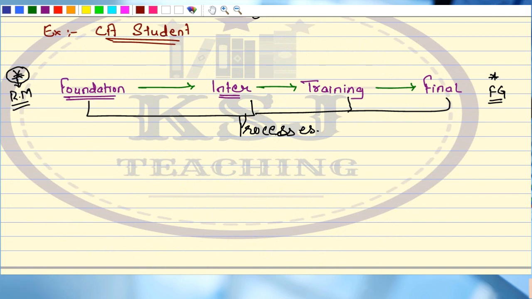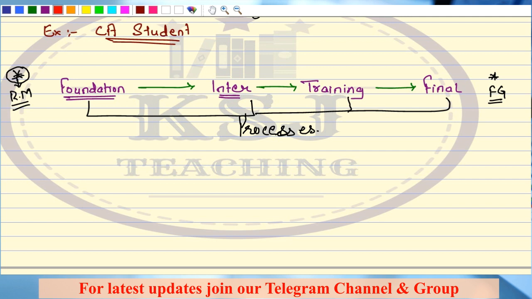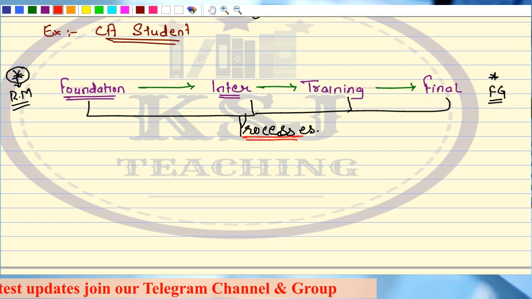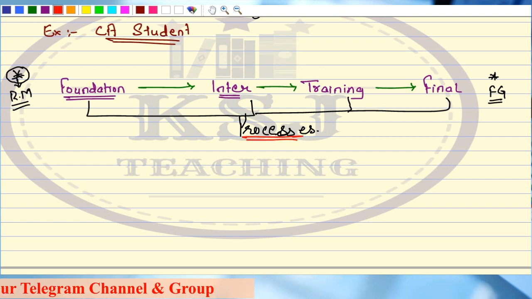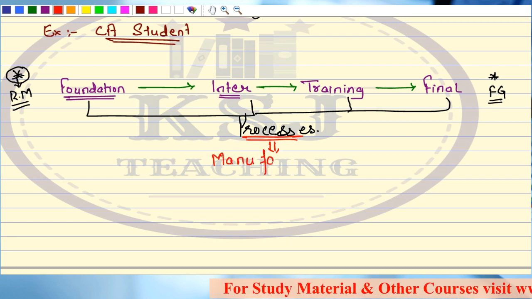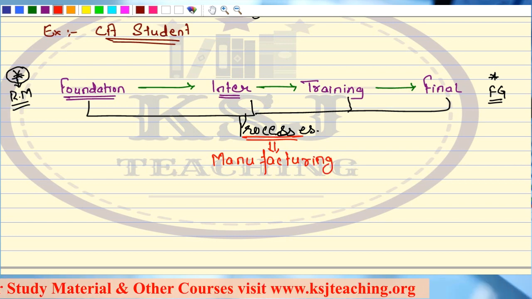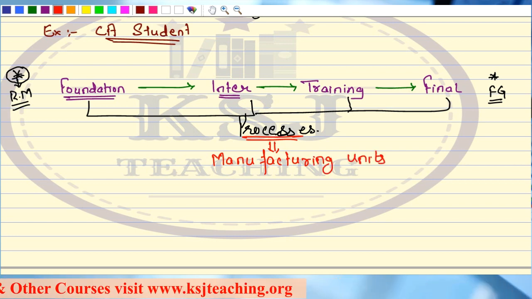Now, one thing is clear from here, sir, you are converting a raw material to finished goods, right? That means if we talk about this process costing, a raw material is being converted from one level to second to third to fourth and then into finished good. That means this process costing is applicable in manufacturing units. It is mainly applicable in manufacturing units. Any doubts in this thing, right?